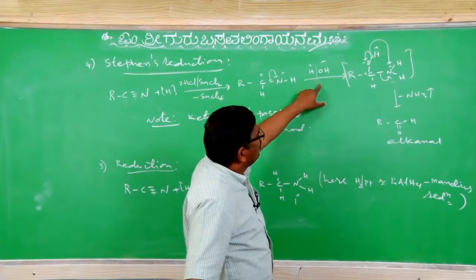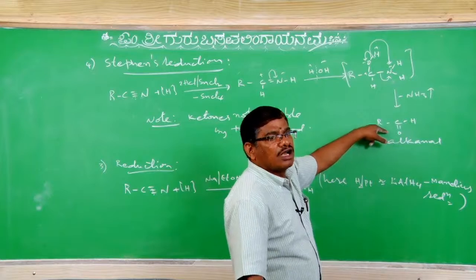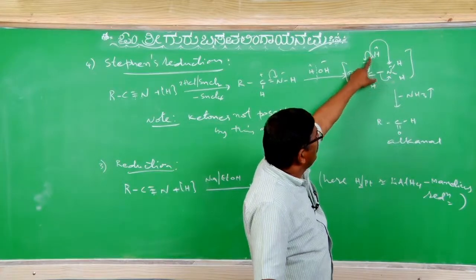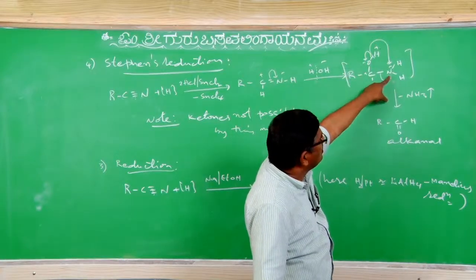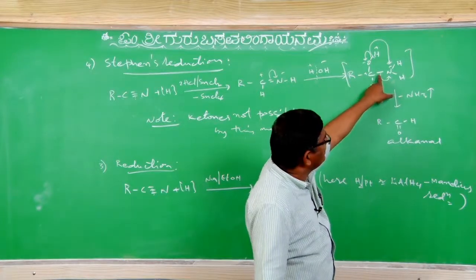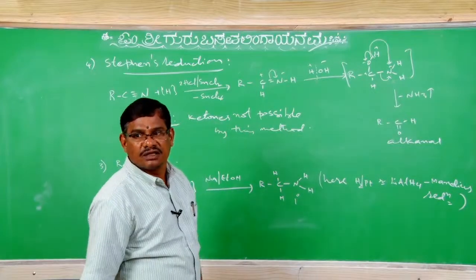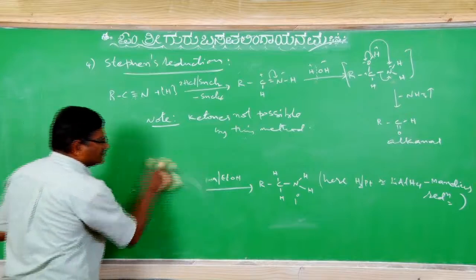That imine upon hydrolysis with water liberates ammonia with the formation of aldehyde. Clear na? RC, OH and NH2: the sigma pair of electrons shifts to the oxygen side, the proton internally shifts to NH2, and the CN sigma bond cleaves and liberates ammonia. Clear? So it is one more property of alkane nitrile.